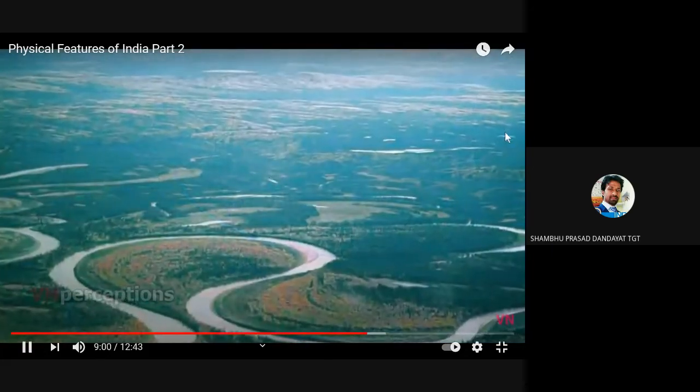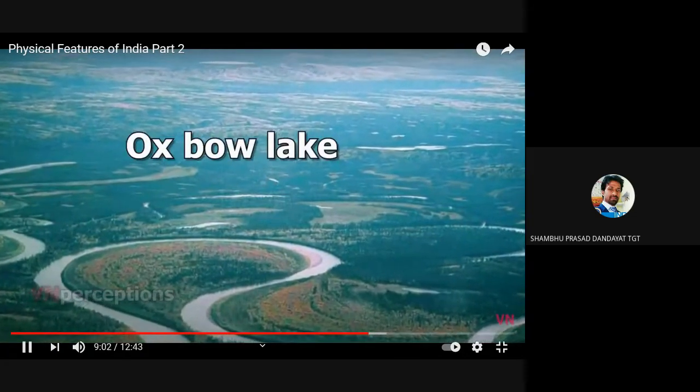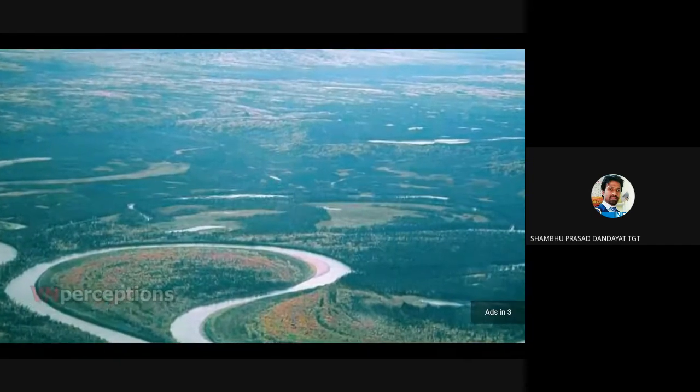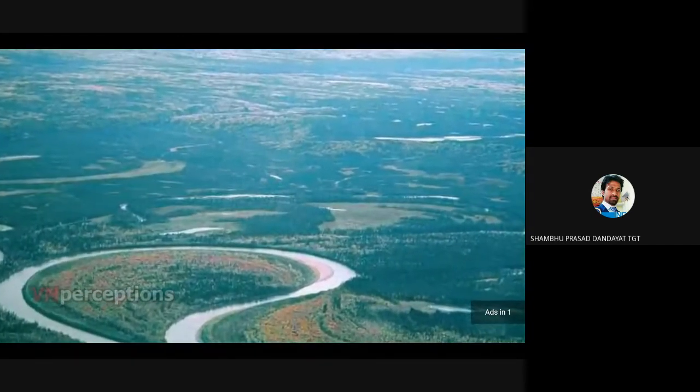separates, they are known as oxbow lakes. So meanders are in a way responsible for the formation of oxbow lakes.